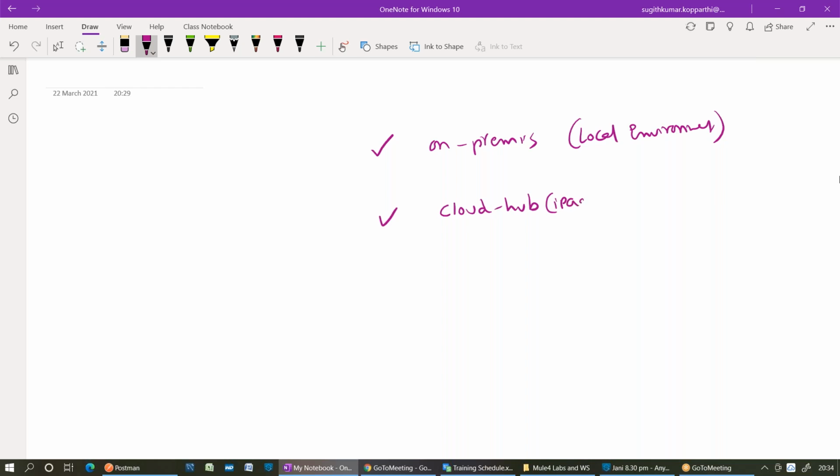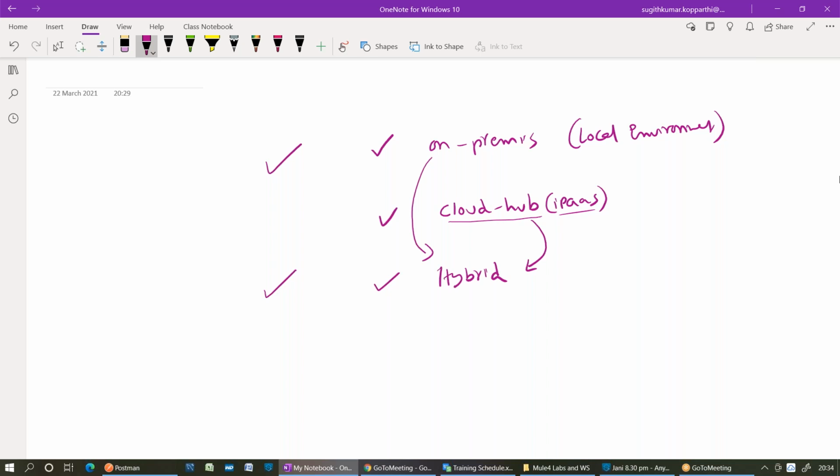CloudHub. CloudHub is the name of an iPaaS, integration platform as a service. Okay. Next, Hybrid. Hybrid is a combination of on-premise and cloud. So we'll discuss on-premise and hybrid today.